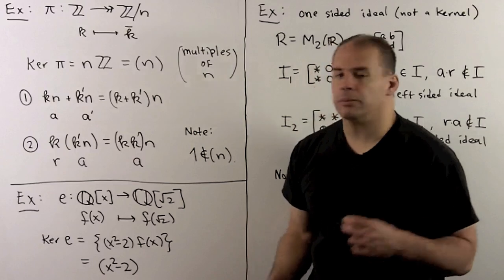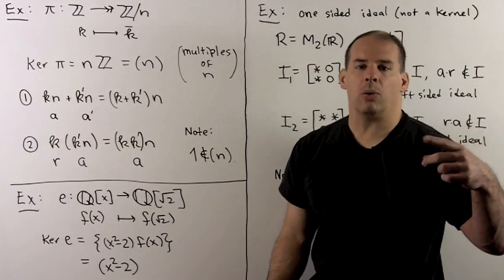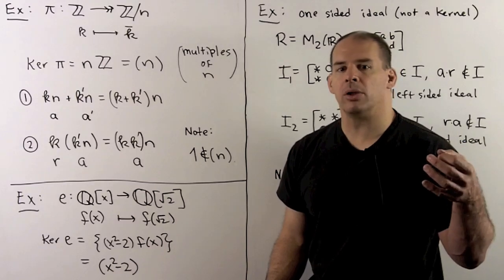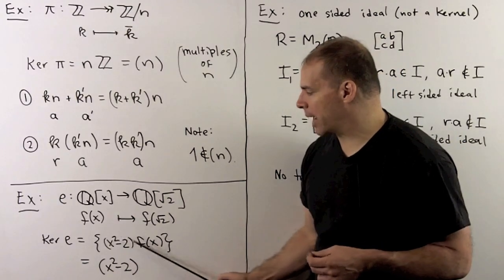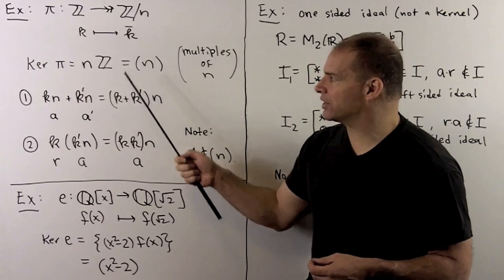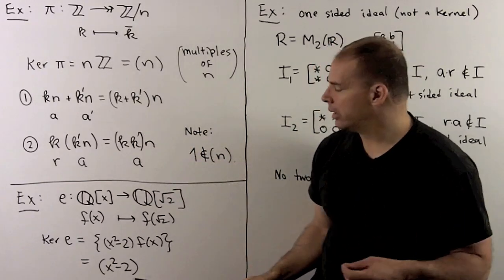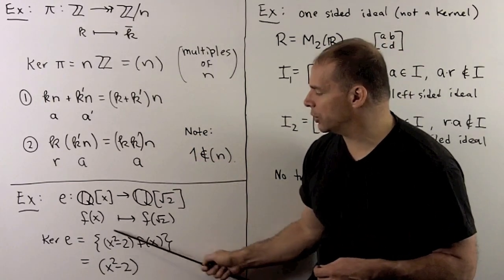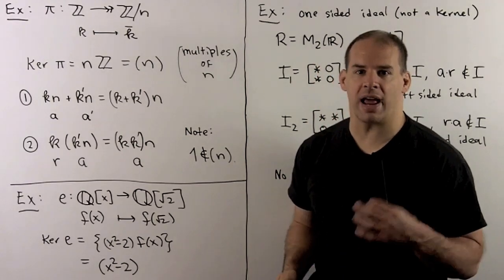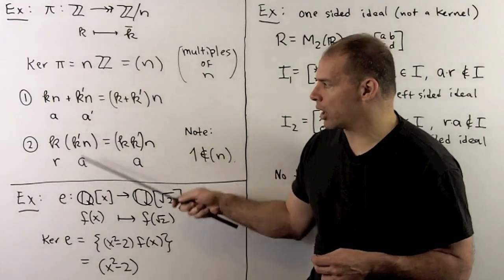Kernel of E. How do we get to 0? Well, we're going to need polynomials that vanish on square root of 2. So we're going to be all polynomials that are multiples of x squared minus 2. Again, we have this situation where we have a single element times our ring. So I write this as x squared minus 2 in parentheses. We could show directly that this is an ideal, but that'll just be the same argument we have here.